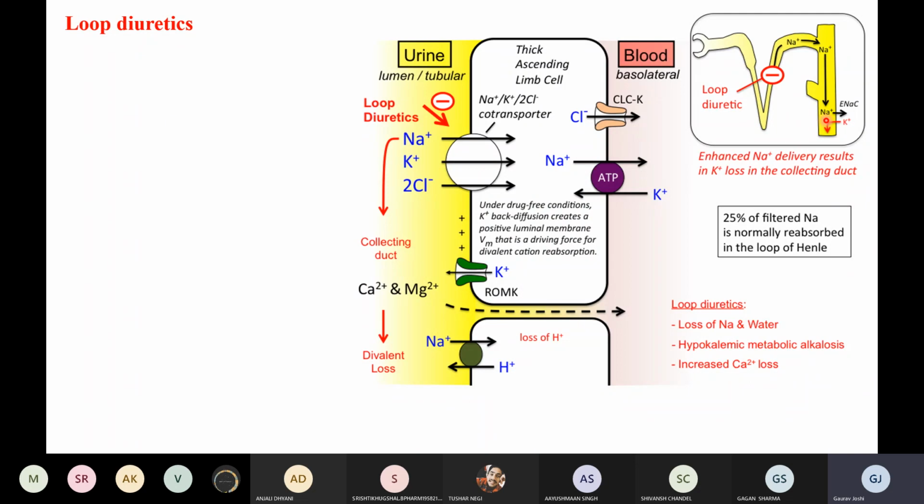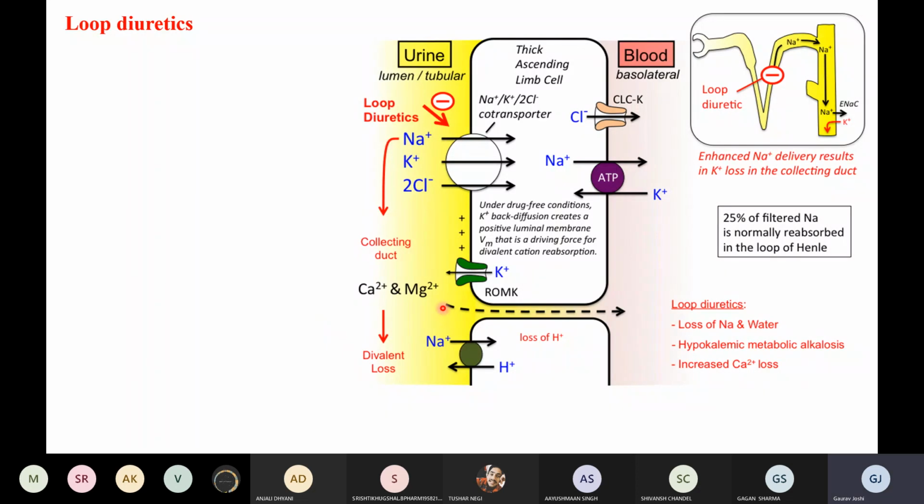Now this is the lumen, this is the urine. Earlier, when we talked about the thiazide diuretics, there was a single valent loss, meaning sodium was lost through the urine. But there is some problem with loop diuretics.